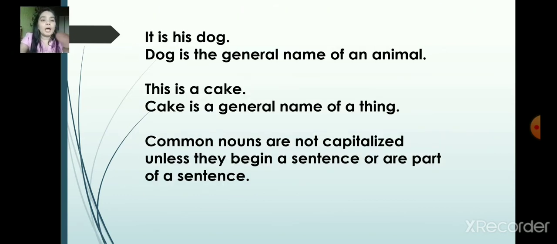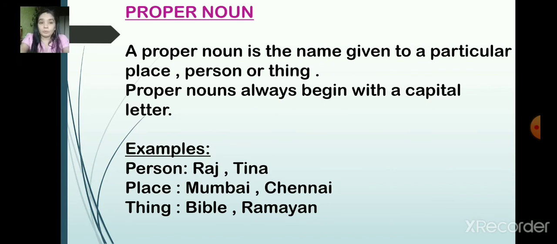So now let's move on to the proper noun. Proper noun means they have one particular name. So what is your name? You have some name, right? For example, Raghav. So Raghav is a proper noun. A proper noun is the name given to a particular place, person or thing. Proper nouns always begin with a capital letter.